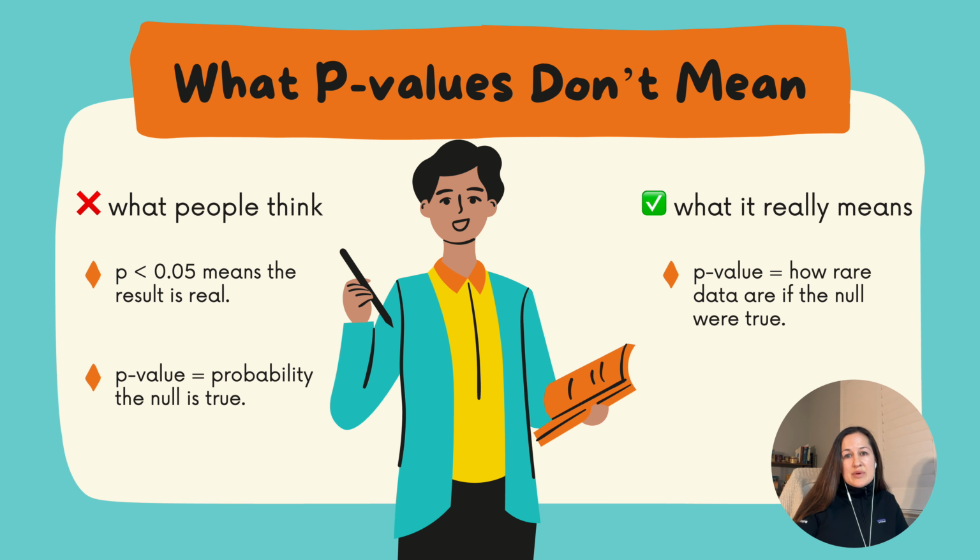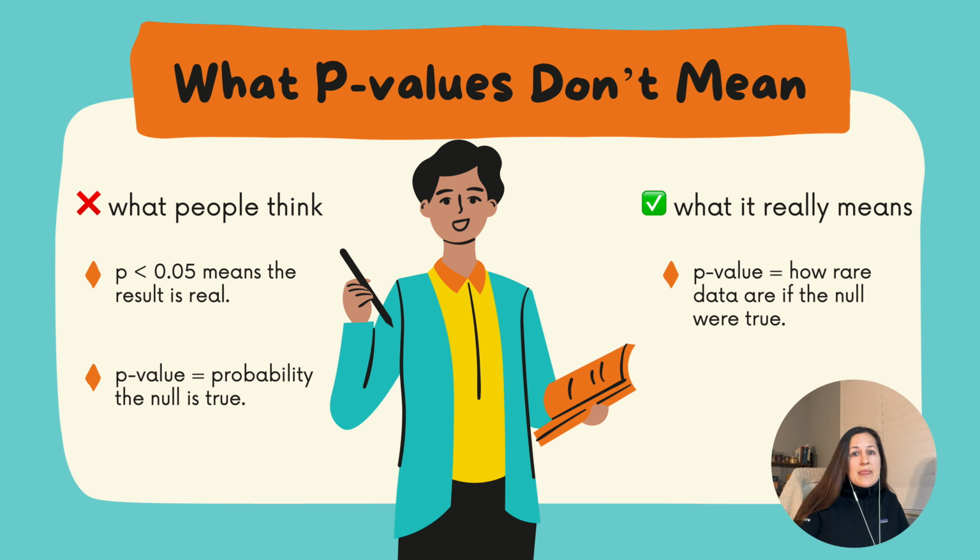Now, here's what a p-value doesn't tell us. It doesn't tell us the chance that our result is true. It doesn't tell us how big or meaningful the effect is. And it definitely doesn't prove that our finding is important in the real world. A p-value is always between 0 and 1 because it's a probability, but it's a conditional probability. It tells us how likely the data are if the null hypothesis was true. It does not tell us how likely the null itself is true.